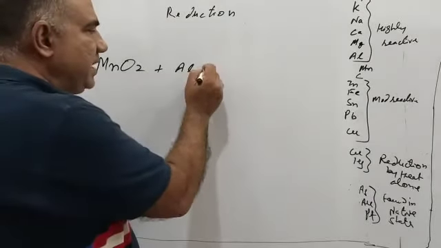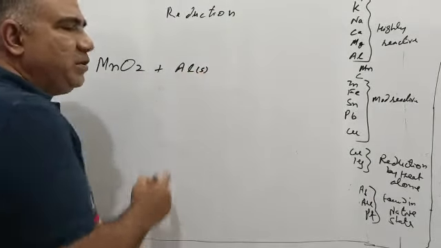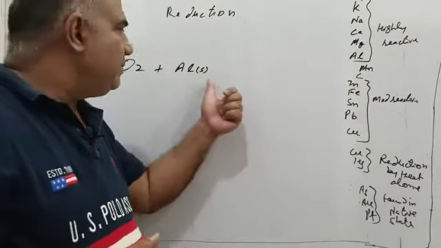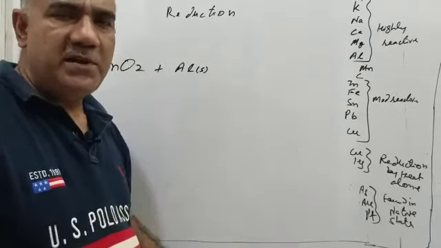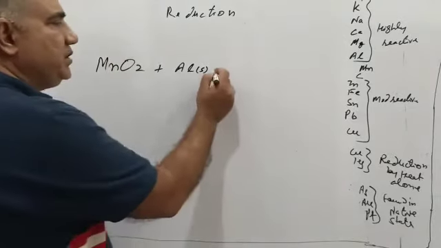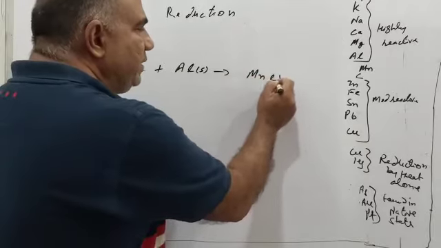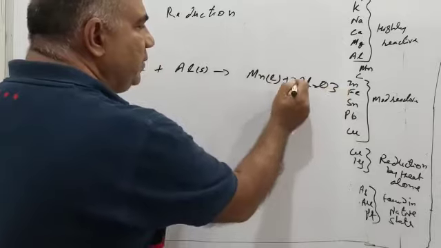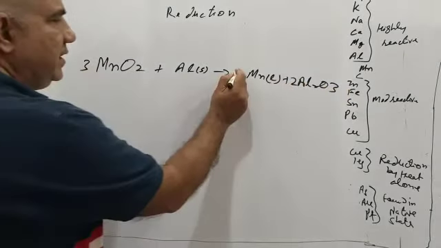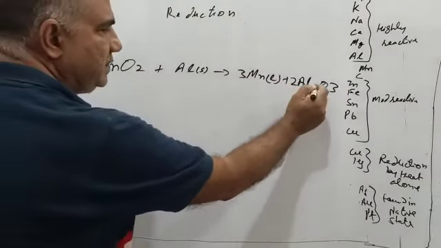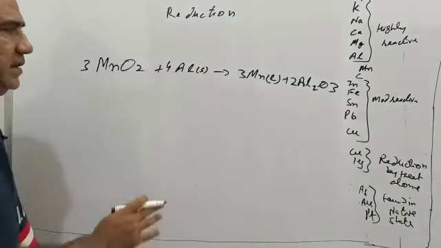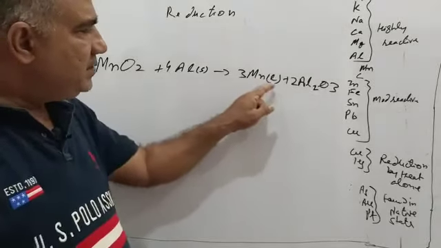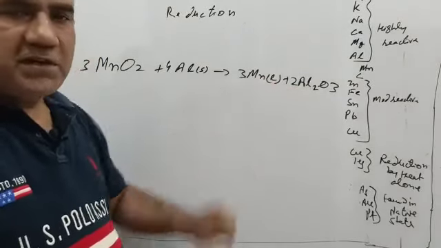So rather than using carbon, we will use aluminum. And I told you this process is called the thermite reaction or thermite process. This process is so highly exothermic that the metal will be obtained in the molten state. So if I write Mn here, I will have to write liquid, and this will form Al2O3. Now by putting 2 here and 3 here and 3 here, 2 to the 4, this is Al2, 4 here, this is balanced. Now this is one way where we have used aluminum powder as a reducing agent. Manganese has been obtained in the molten state and aluminum oxide is formed.